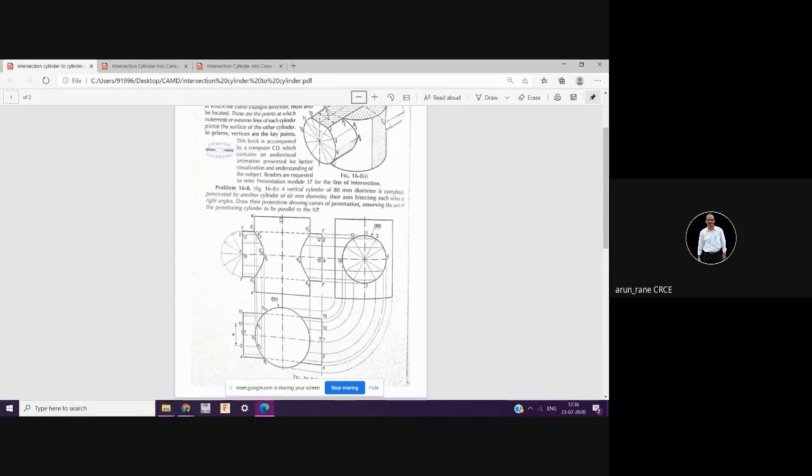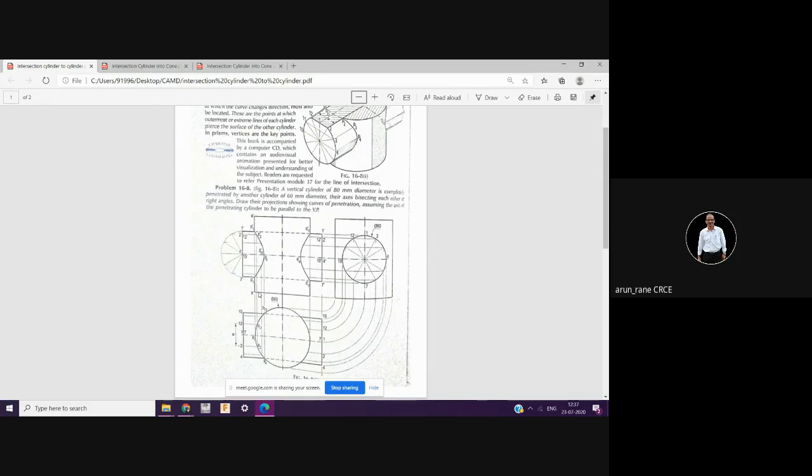Suppose the height of this cylinder is not given, as in the earlier question; you can take it as 100. Bisecting means the penetrating cylinder will exactly penetrate at a distance of 50 from the top or from the bottom. If this is 90, then you have to take it 45. That is the meaning of bisecting.